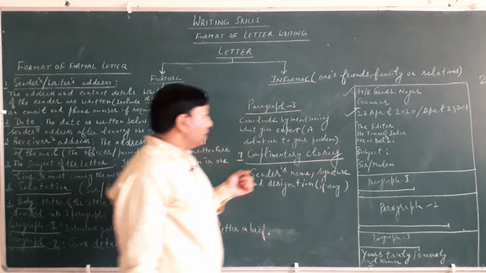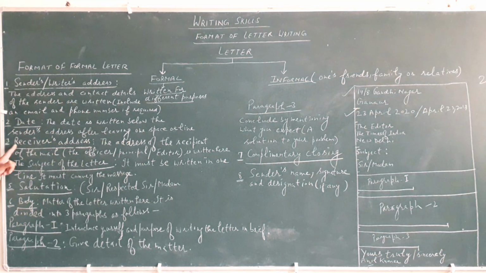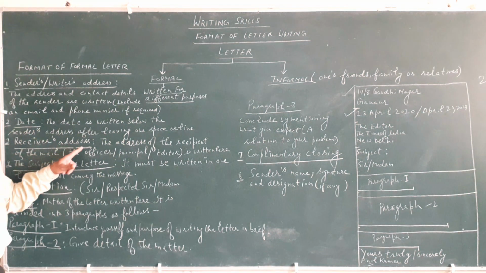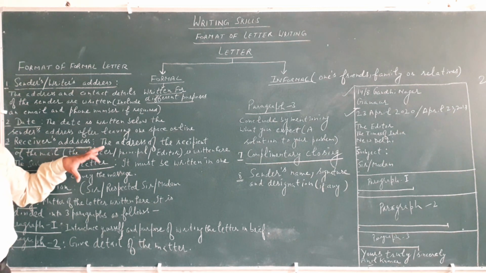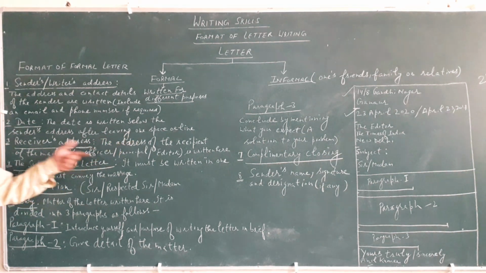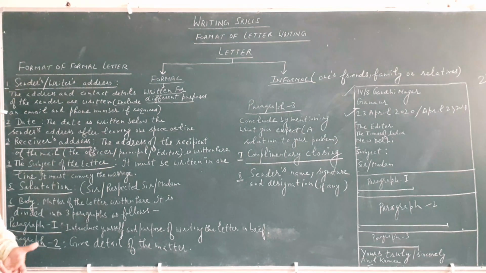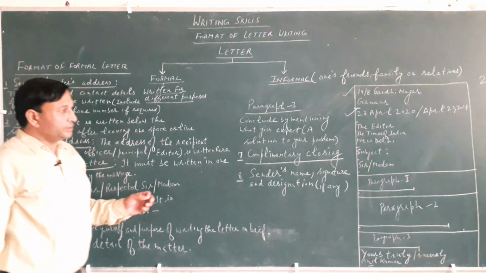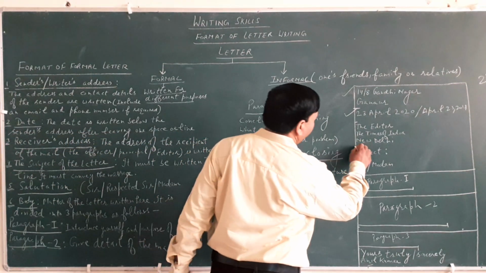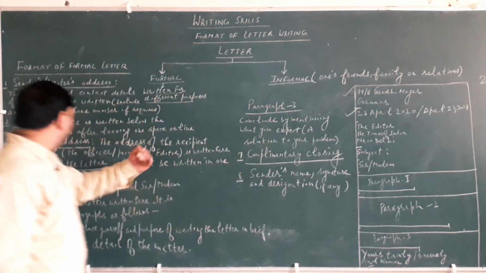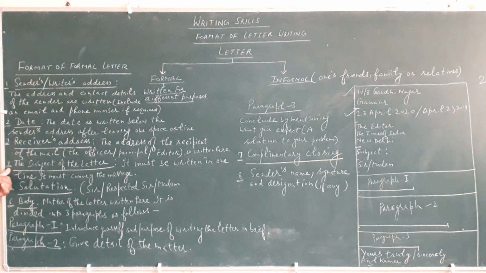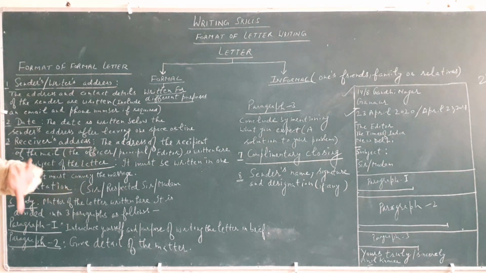Once again, our third point, receiver's address. In this point we write down the address of the receiver who is going to receive our letter. After that give one line space and come to the fourth point. Our fourth point is the subject of the letter. Now we are going to write down the subject. In the subject you have to keep one point in your mind.